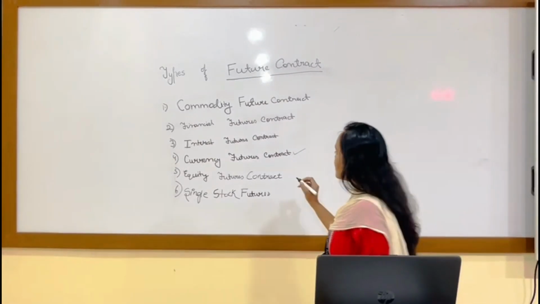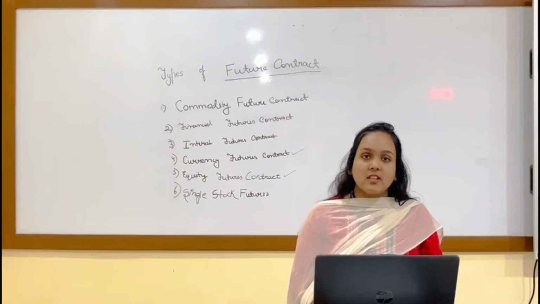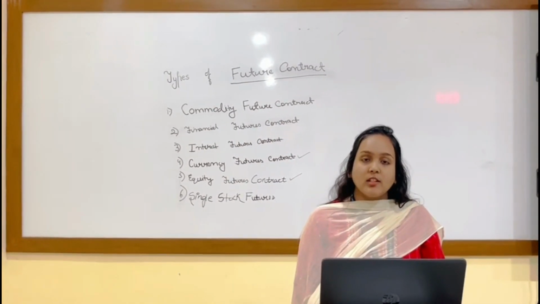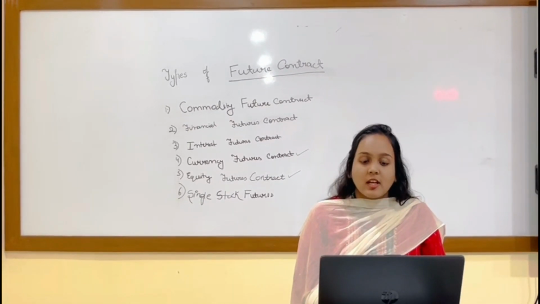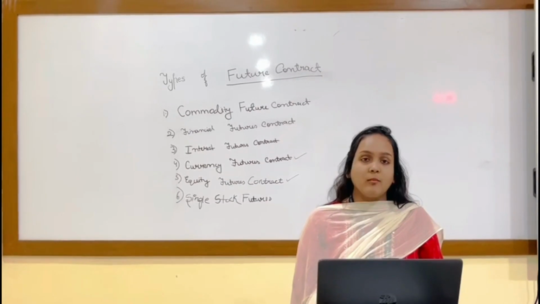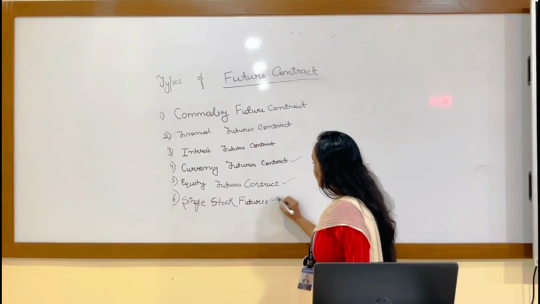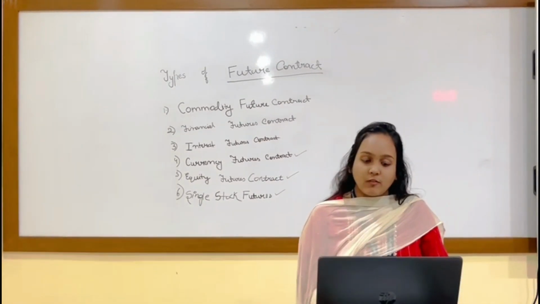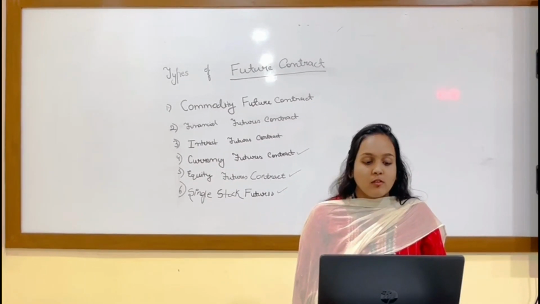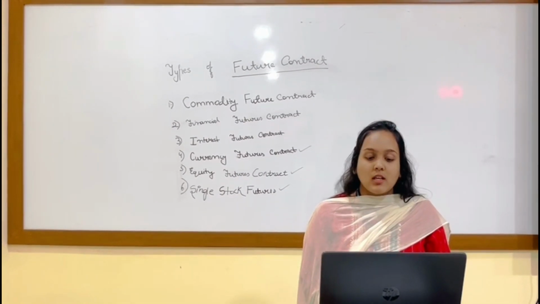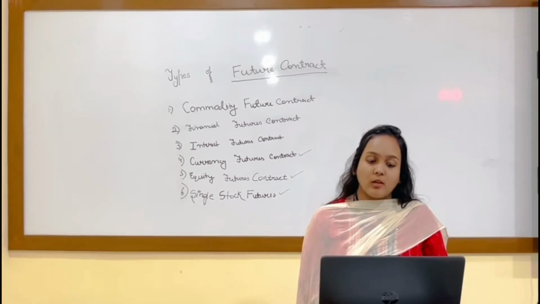The next one is the equity future contract. Equity index derivatives are financial instruments whose value is based on the performance of an underlying equity index. The derivatives derive their value from the prices of the individual stocks that make up the index. The last one is the single stock future. A single stock future is a type of financial derivative that derives its value from the price movement of a single stock, similar to equity index futures, which are based on the performance of a broader market index.